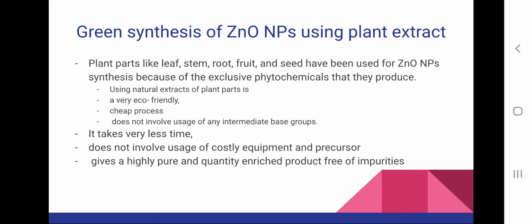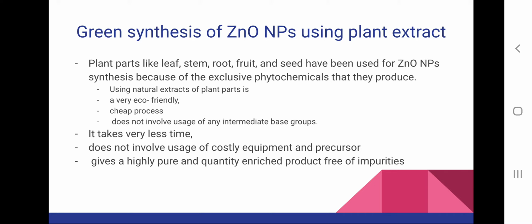So moving on to synthesis of nanoparticles. First we are going to see green synthesis of zinc oxide nanoparticles using plant extract. Different plant parts which can be utilized for synthesizing nanoparticles are leaf, stem, root, fruit, and seeds. And the advantage of using plant extract is the presence of phytochemicals within the plant extract, which can act as natural reducing and stabilizing agents.